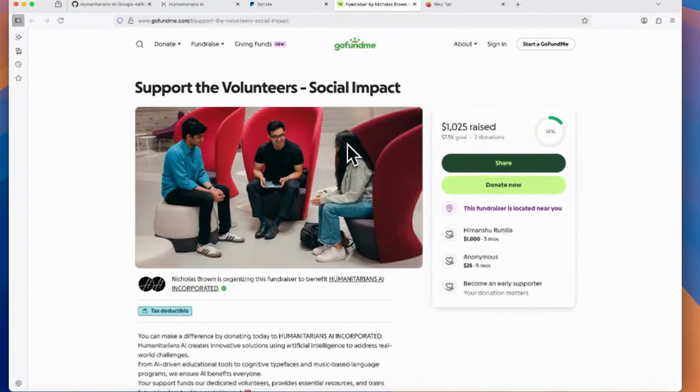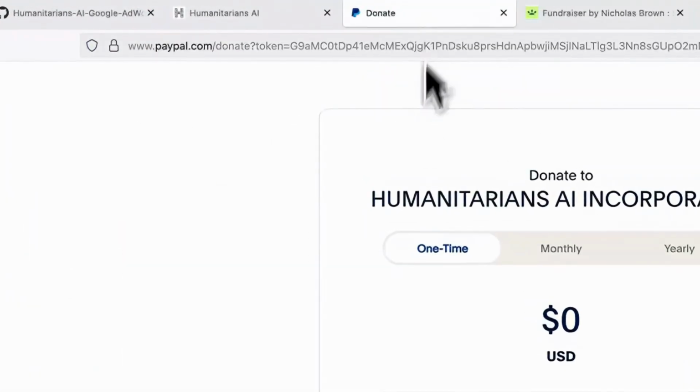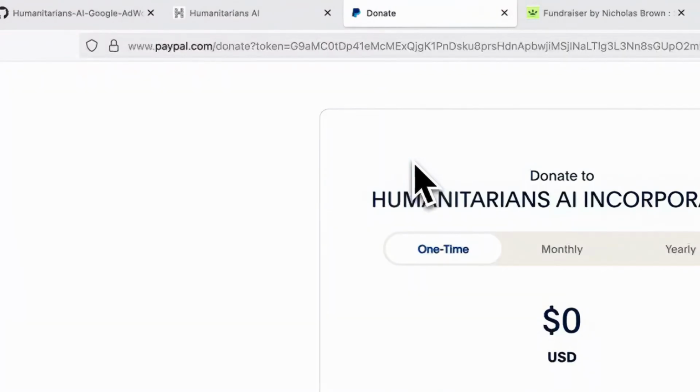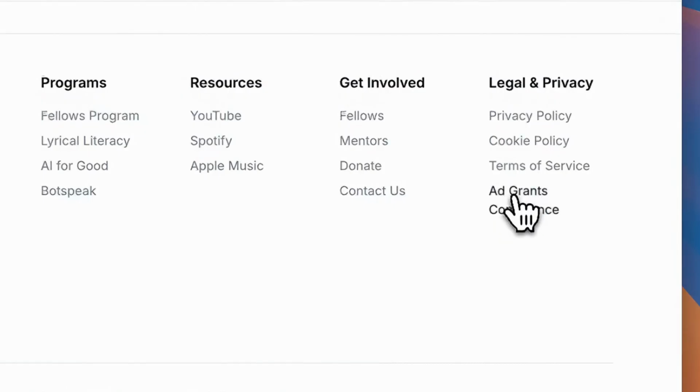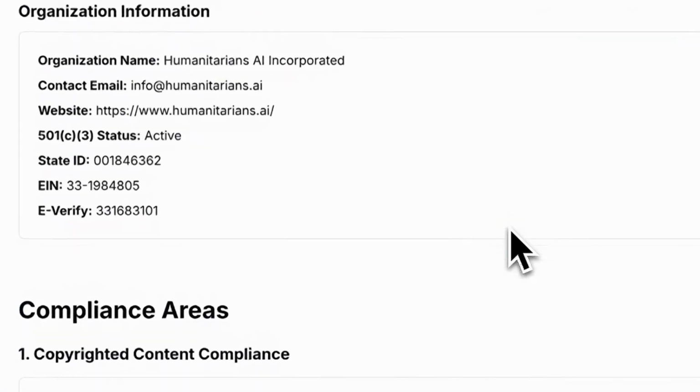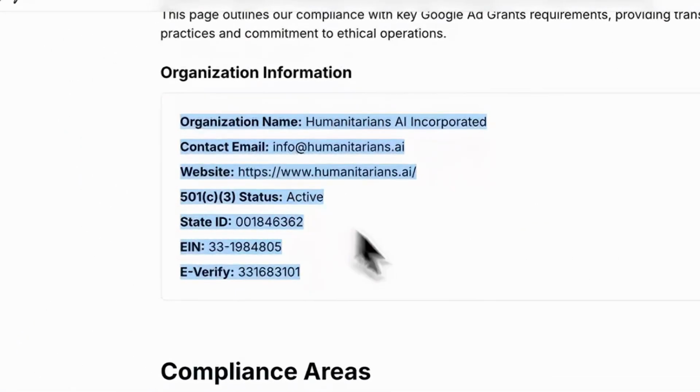And so for those things, you want to use an external fundraising tool rather than do it yourself because of the trust. There's another level of trust. It's not just us saying this, it's GoFundMe having checked that we're a real nonprofit. It's PayPal having checked that we're a nonprofit. So then let's go back to this page here. We have a lot of details, we put all our information here so people can verify it.